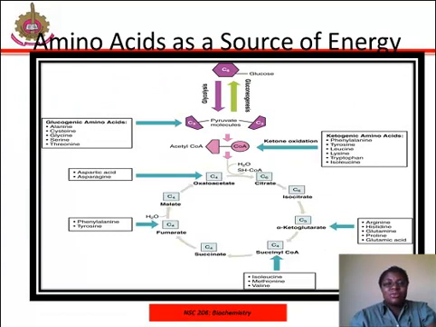Amino acids as a source of energy. Amino acids can also be used as a source of energy, especially in times of starvation, because the processing of amino acid results in the creation of metabolic intermediates, including pyruvate, acetyl-CoA, acetoacetate, and alpha-ketoglutarate. Amino acids can serve as a source of energy production through the Krebs cycle.